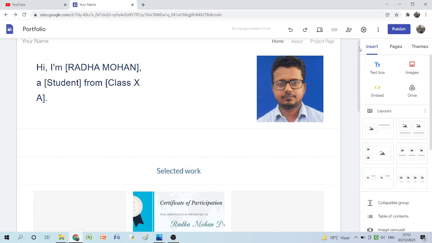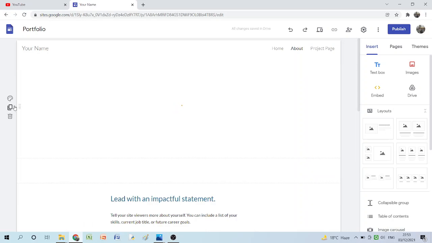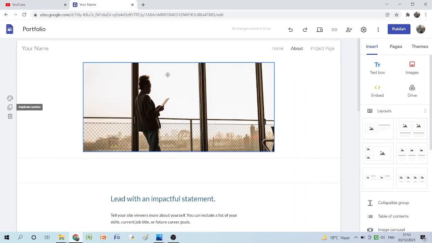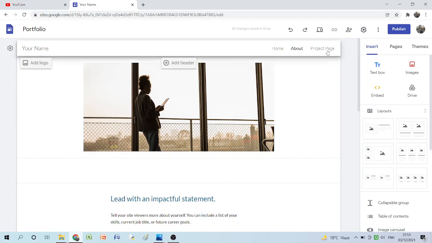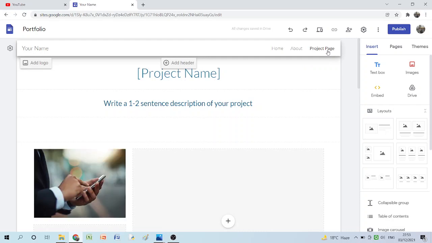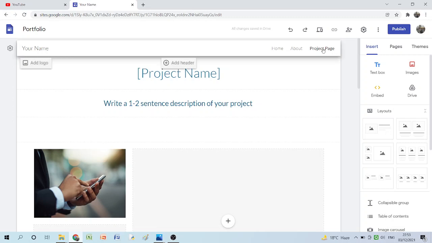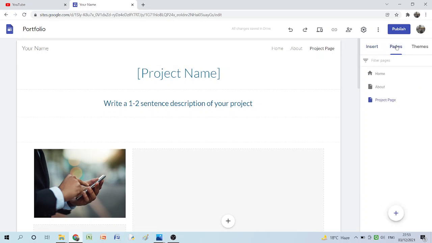Now let's talk about the other important things. About section, here also you can write a few lines about yourself. You can add one logo, you can add a school logo, or any other picture that you have clicked which may have something very important message, you can put it over here. Now the next important thing, the project page. What actually do we do in the project page? Here what I suggest, once you click on the project page, click on the pages option.